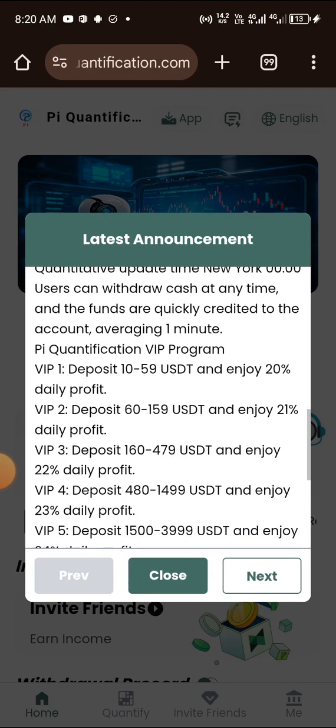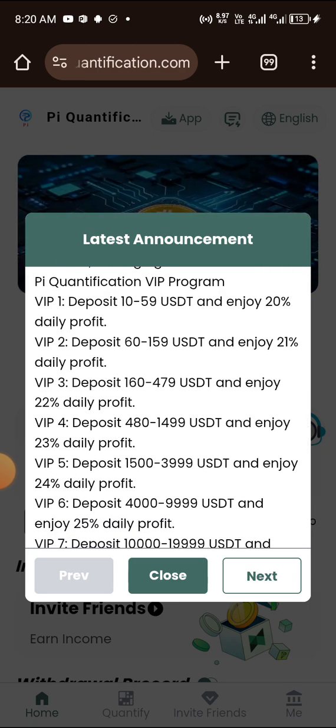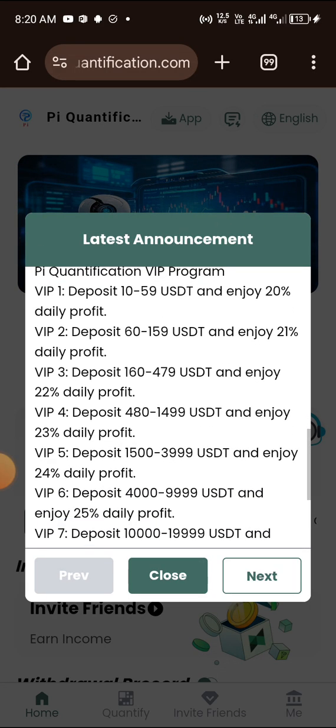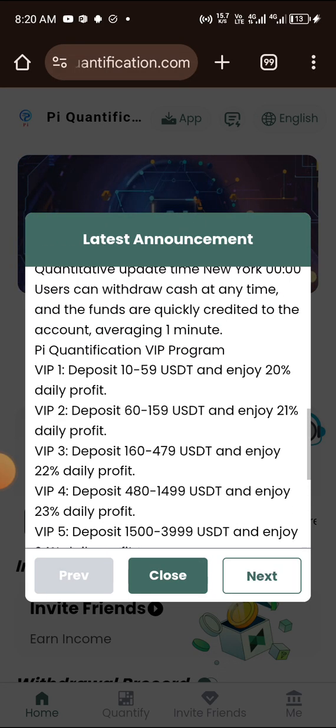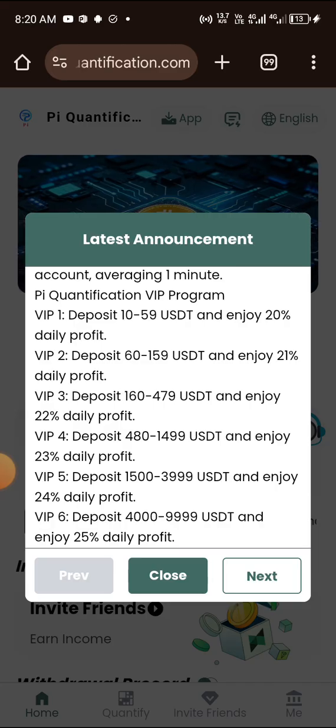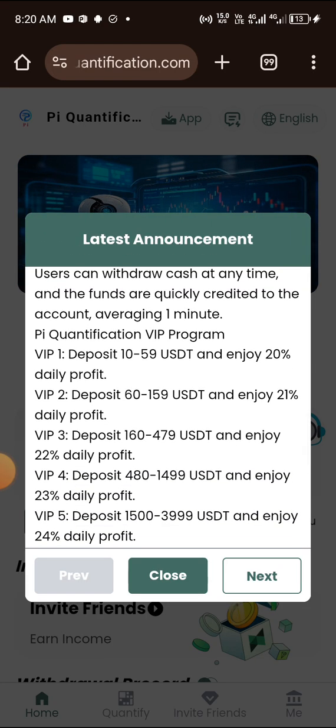So you can see VIP 1, you can start with $10, and that $10 can give you $2 every day. You can withdraw every day, if you like. In that VIP 1, if you like, you can deposit more than $10. If you deposit $50, then you will make more than $2.